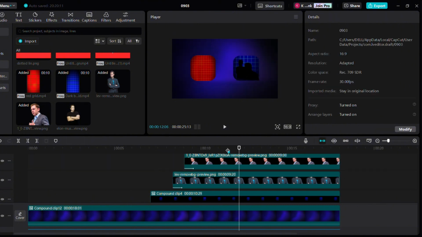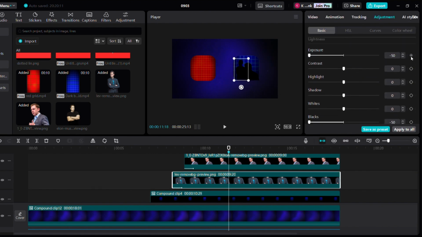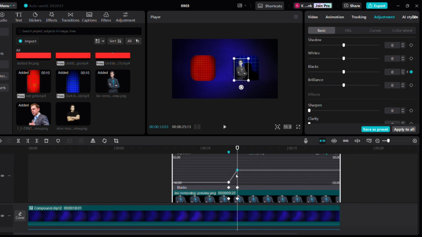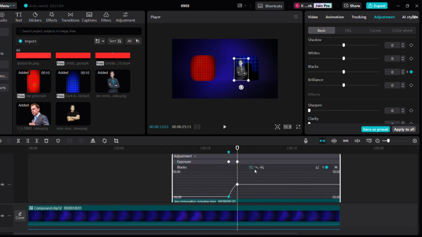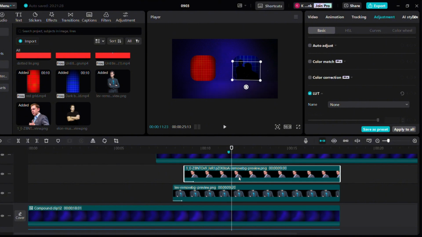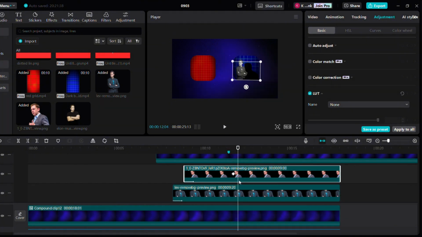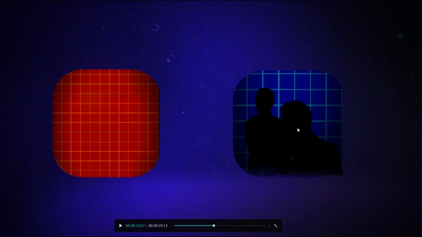Place the playhead at this point and add the keyframes for exposure and blacks. Move a few frames forward and set both to 0 and smoothen the animation. This is how it should look. Now copy the keyframes and paste it to the other clip. Let's see how it looks.